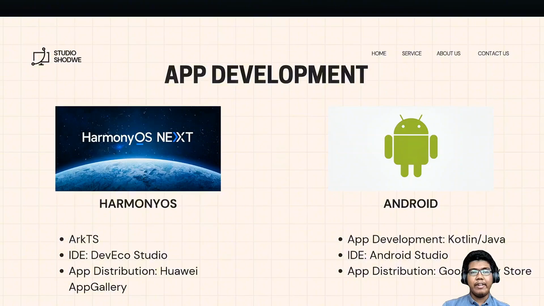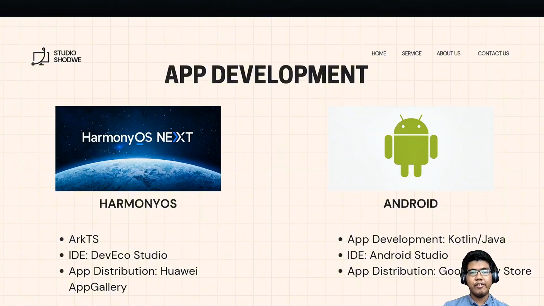Their IDE, or integrated development environment, is DevEco Studio. Huawei provides DevEco Studio as its official one-stop IDE for Harmony OS, and their app distribution is not from the Google Play Store. It's their own app store, which is Huawei AppGallery, and apps developed for Harmony OS are primarily distributed through it.